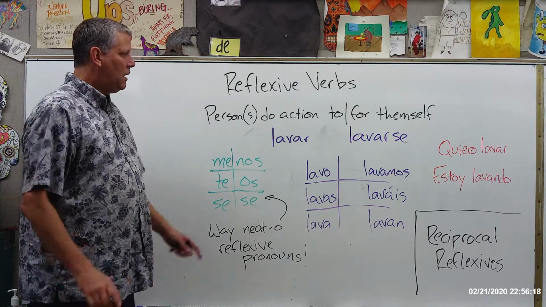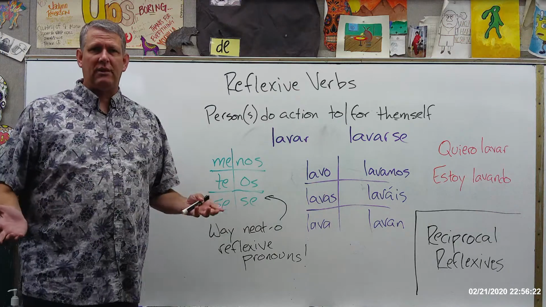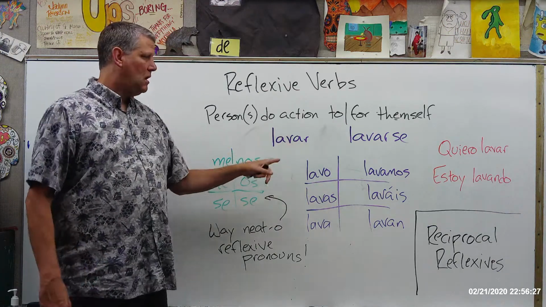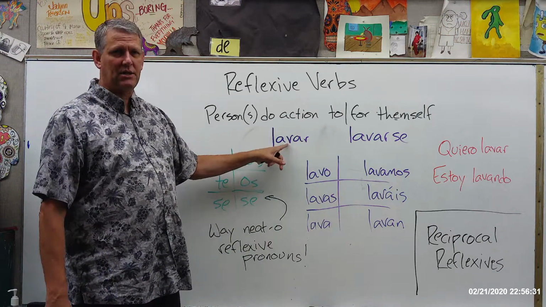So, some verbs are used both reflexively and not reflexively. And the verb lavar is a perfect example, not just because it's easy to use, but it's also short. You don't have to write a lot. I mean, it's really quick to do. So that's why most teachers like to use this verb.